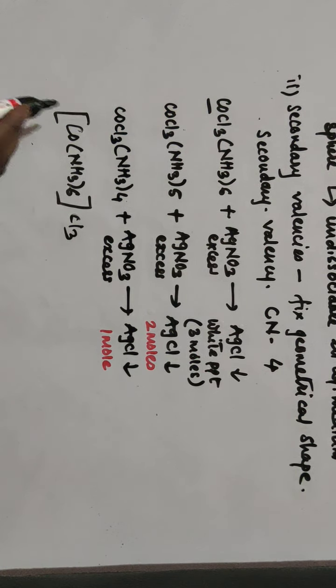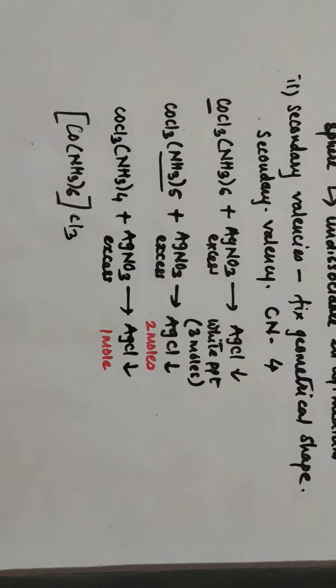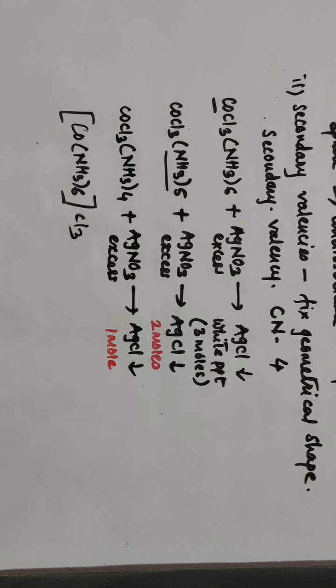In another compound, where one NH3 molecule is less than the previous one, with 5 molecules of NH3, for the 6 bonds it required 1 more chloride ion, so it took 1 more chloride from the ionization sphere.